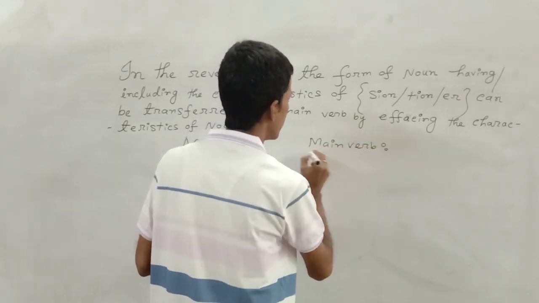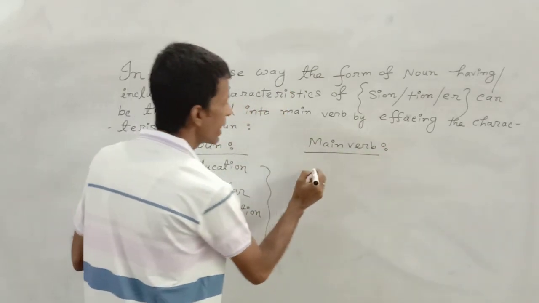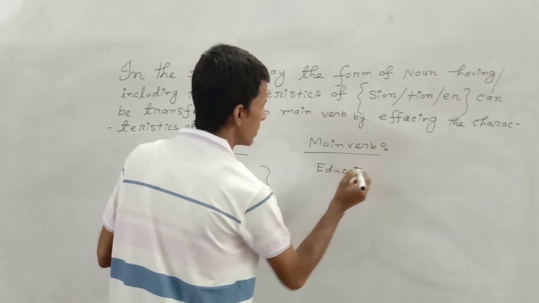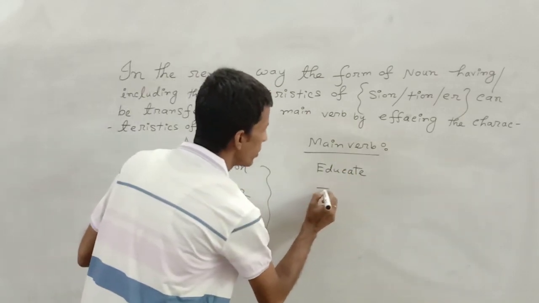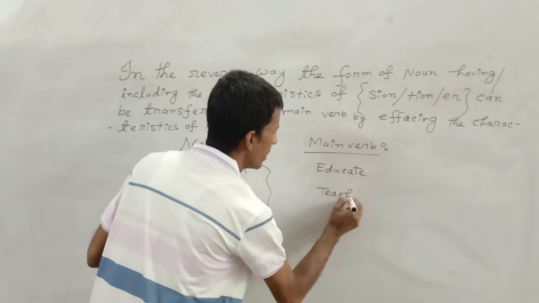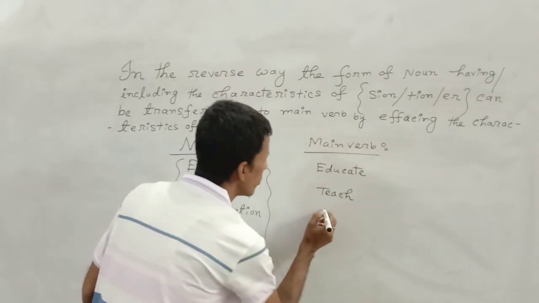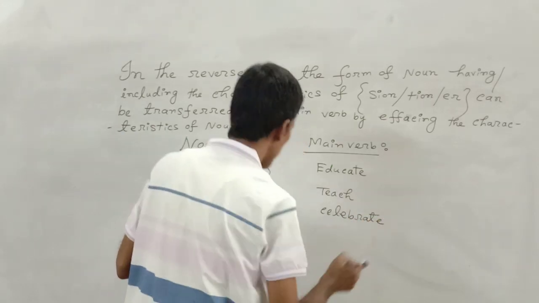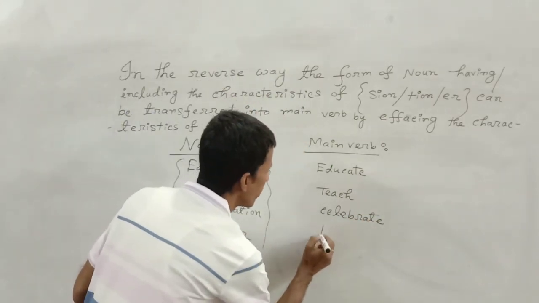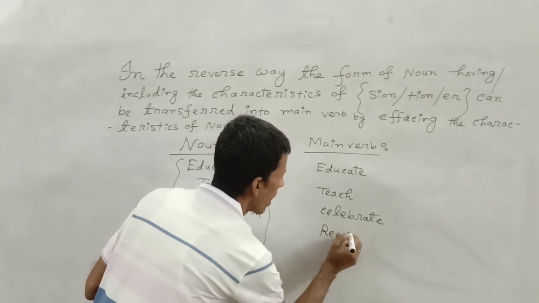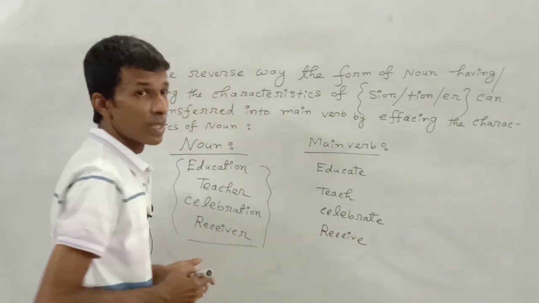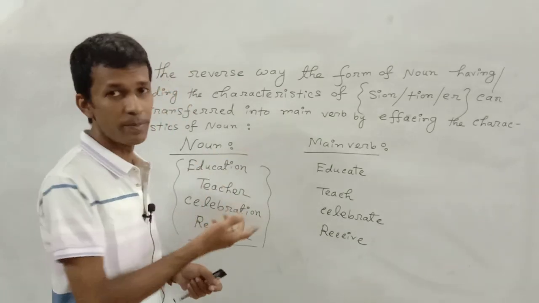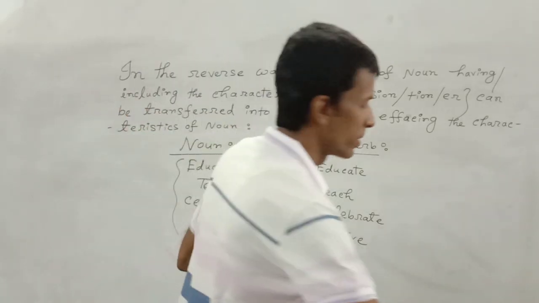Main verb. Now education can be transferred into main verb by writing educate. Teacher can be transferred into main verb by writing teach. Celebration will have to be written in this way, celebrate. And by following the same rule, you will have to write receive. So this is the explanation of transferring from noun to main verb and main verb to noun.